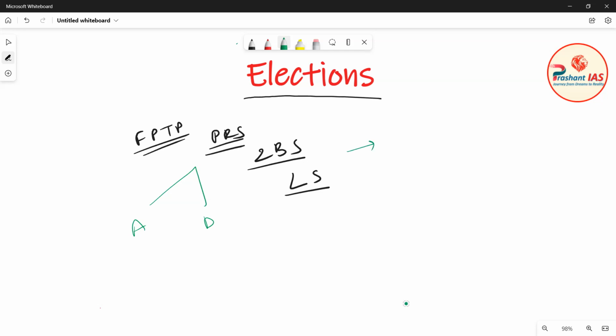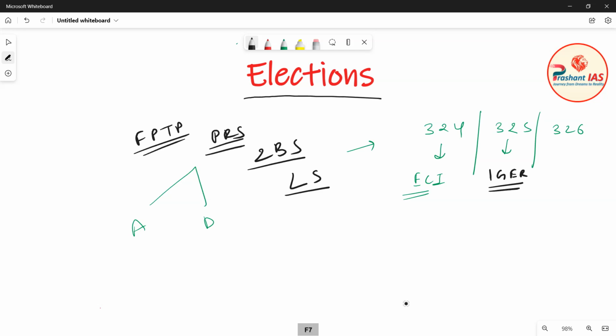And friends, in the previous class, we have also discussed Article 324, Article 325 and Article 326 of the Indian Constitution. So Article 324 discusses the Election Commission of India. Article 325, the main idea behind Article 325 is one general electoral roll. Okay. And what is the main idea behind Article 326? So it is universal adult franchise or universal adult suffrage.